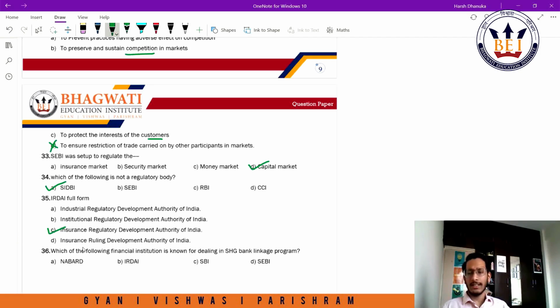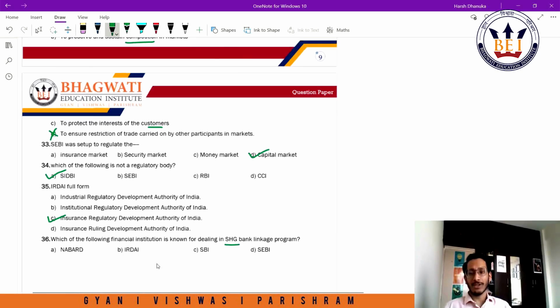The other options are wrong here. Which of the following financial institutions is known for dealing in SHG bank linkage program? SHG stands for self-help group, right? NABARD, IRDAI, SBI, SEBI. SBI, State Bank of India, has nothing to do here. SEBI regulates the capital market, IRDAI regulates and controls the insurance market. NABARD, right?